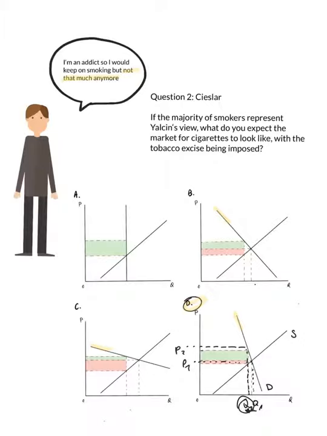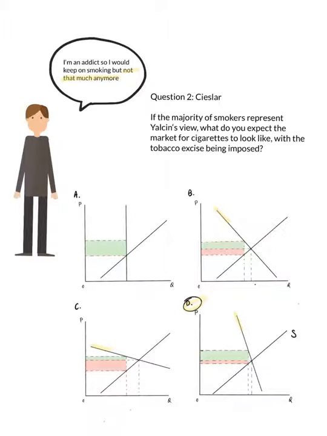The law of supply says, other things equal, the quantity supplied of a good rises when the price of the good rises. As we can see here, for price 1, there is quantity 1 supplied, and for price 2, there's more quantity supplied.